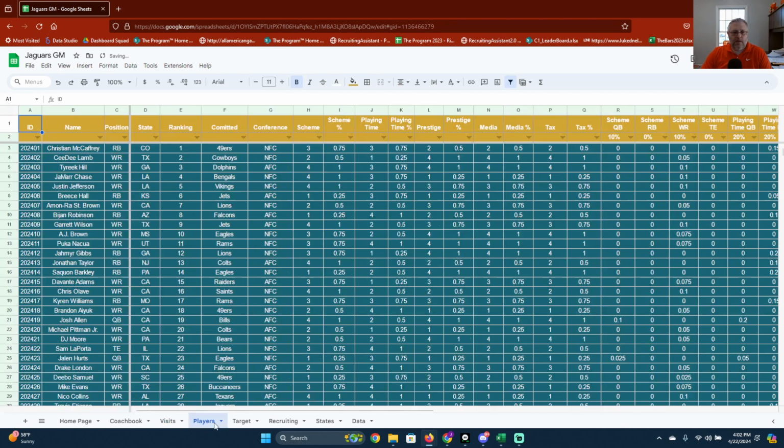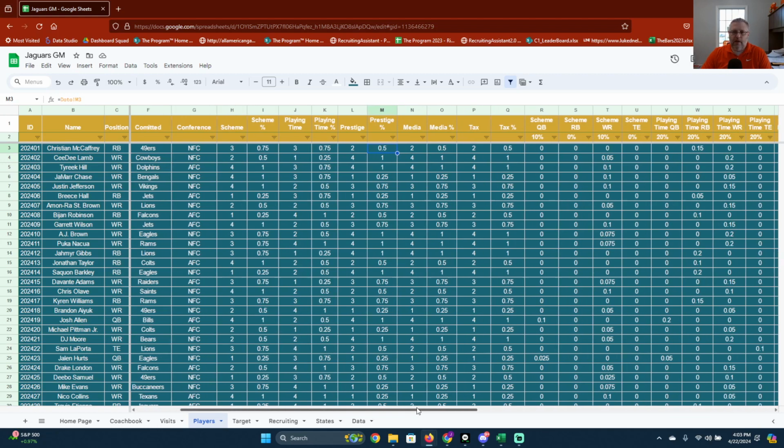So now we're going to go to players. This is the list of all the players and how they value each of our schemes. So you have your scheme, playing time, prestige, media tax, all those things, and how they value that. So like McCaffrey here, he values a scheme as 3. So instead of getting a full bonus, 1 point bonus, or whatever the bonuses you have on them, it'd be at 3/4. Same thing with playing time, prestige would be at half, media half, and then if you have a 1 or 4 would be a 1. If it's a 1, it's only a 1/4 of that max bonus they have on there.